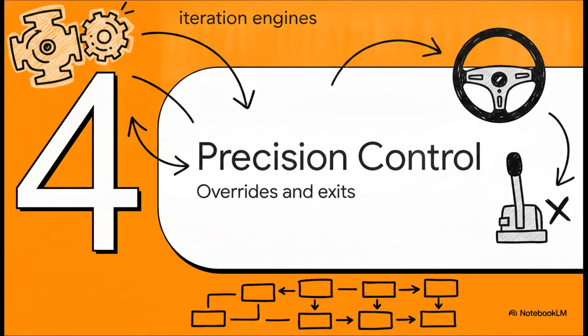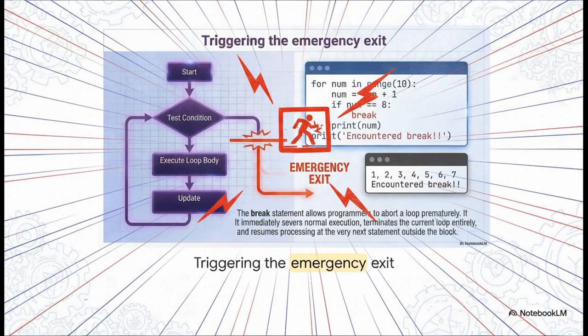Moving on to Section 4, Precision Control and Overrides. So these iteration engines are incredibly powerful, but how do we actually rein them in so they don't run out of control? Well, sometimes you just need to abort a loop prematurely. That's exactly what the break statement does. Look at the bright red emergency exit on this diagram. If our loop encounters a condition where the variable num equals 8, the break command is triggered. It acts as a literal emergency exit.